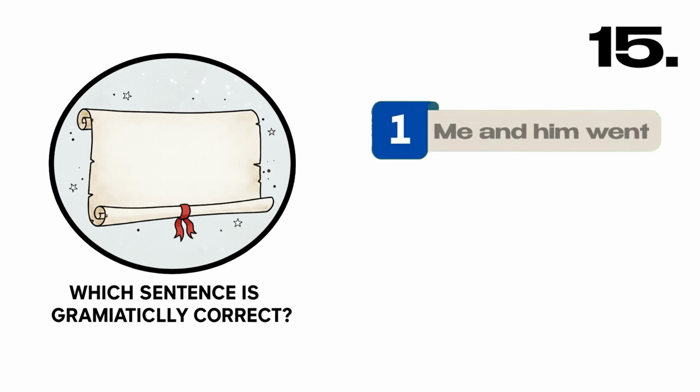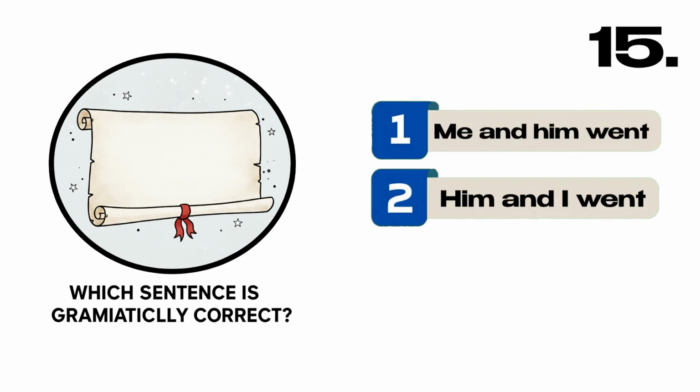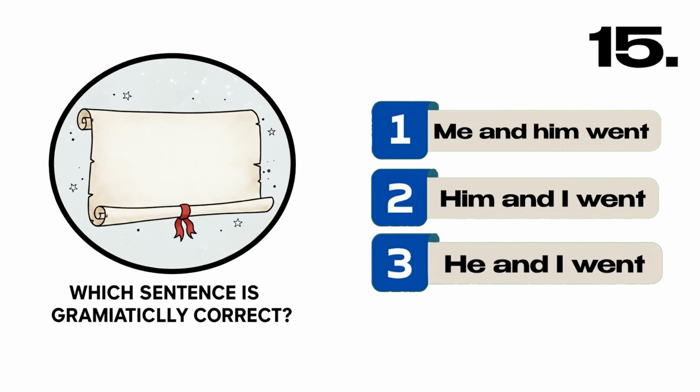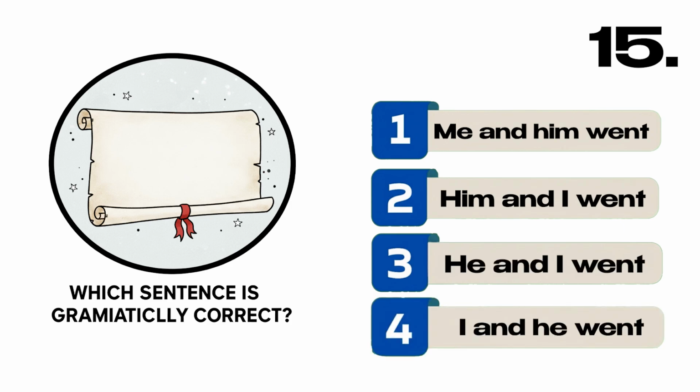Which sentence is grammatically correct? A, me and him went, B, him and I went, C, he and I went, D, I and he went. Correct answer, C. He and I went.